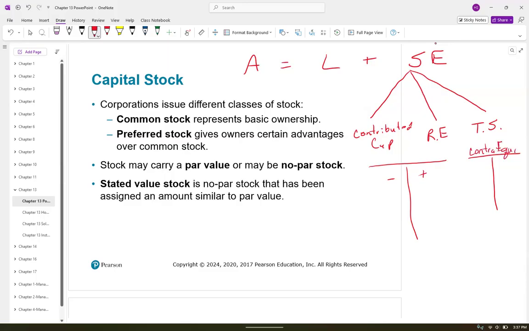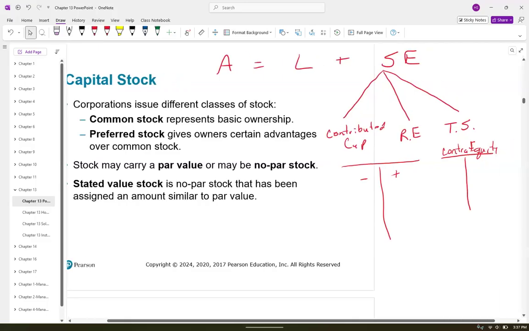Do you remember way back in Principles 1 where we talked about accumulated depreciation? It was a contra asset. We are going to talk about a contra liability here in the next chapter, but contra equity is going to be the opposite of what regular equity is. So we see right here, normal credit balance, the contra equity account will have a debit balance. Treasury stock as a whole will bring stockholders' equity down.